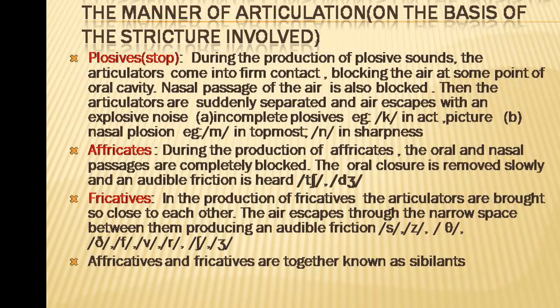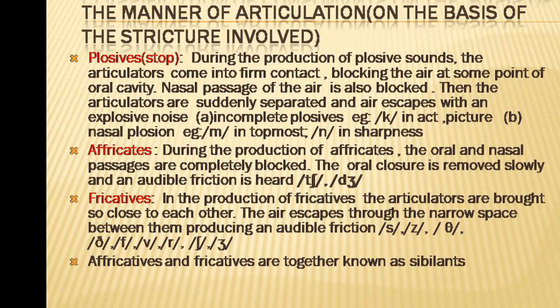Then the articulators are suddenly separated and air escapes with an explosive noise. So during the production of a plosive sound, the active and passive articulators are in firm contact and then suddenly separate, releasing the air. The plosives in English are p, b, t, d, k, g.